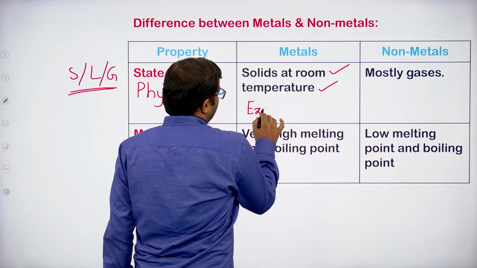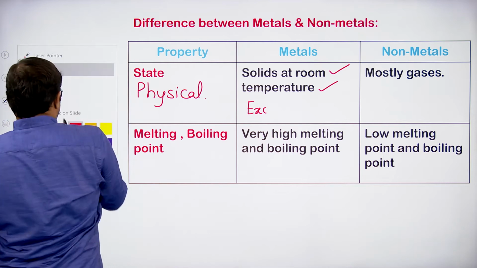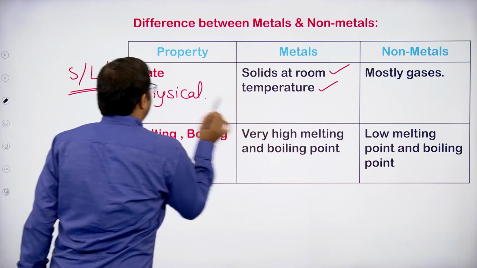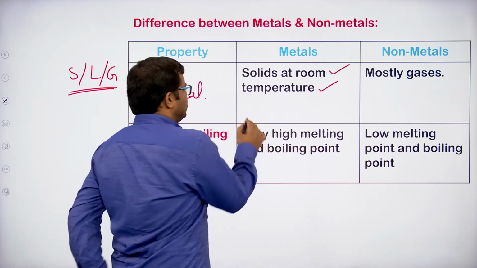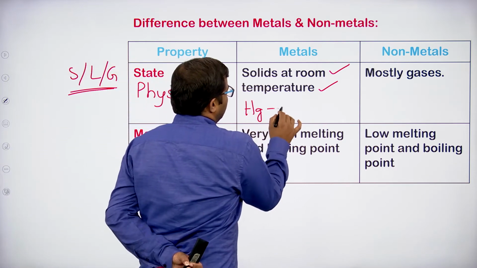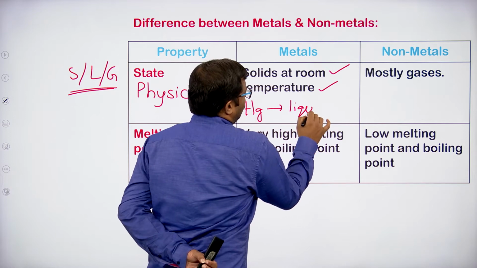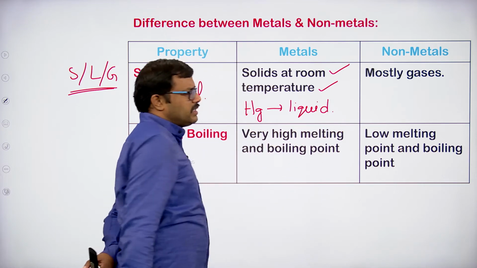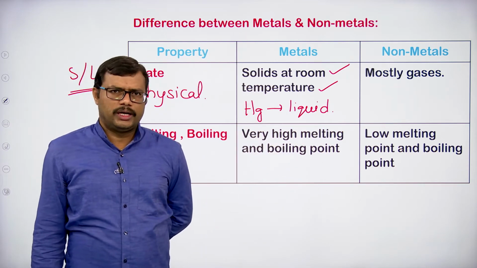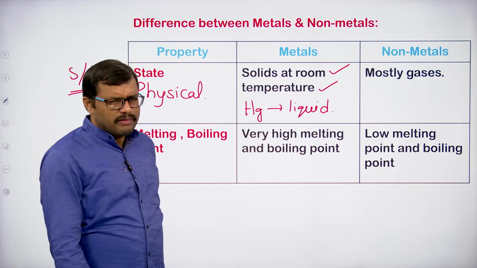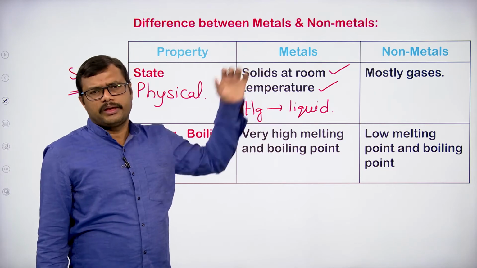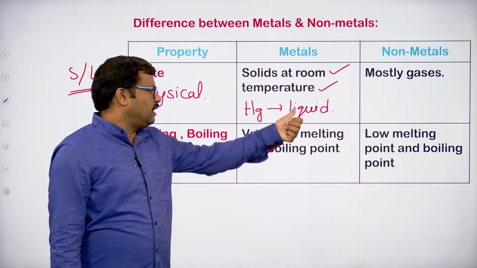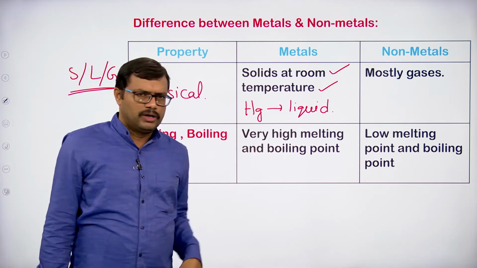What is that? There is an exception that we come across in the case of the solid form of metals. One metal is liquid. What is that? Mercury. Mercury is a metal, but at room condition it is a liquid. So we have exceptions here and there. Most of the metals are solids, except mercury. Mercury is a liquid.